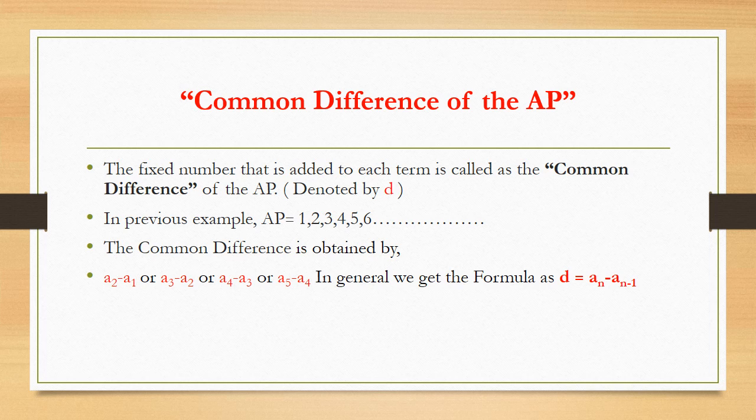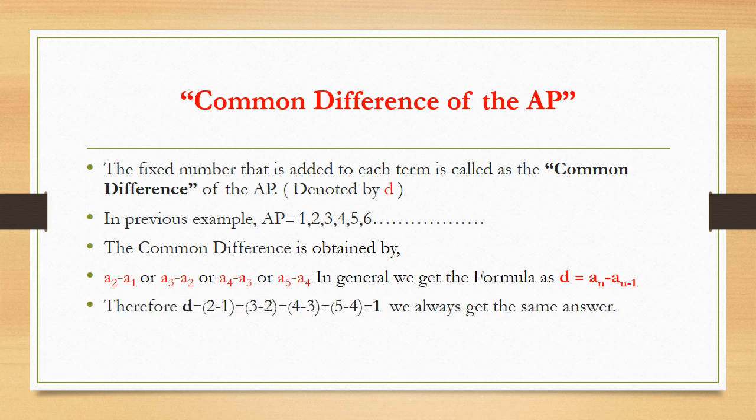For example, if I substitute n as 1, I get the first term of the AP. If I substitute n as 2, I get the second term of the AP. And basically in this formula, if I am taking an as any term, an minus 1 will be the preceding term to that an. Now when we take the difference of those two terms, basically we are talking about consecutive numbers. When we take the difference of those two consecutive numbers, that will be same throughout the AP.